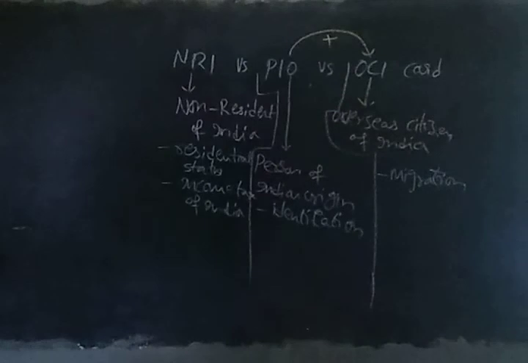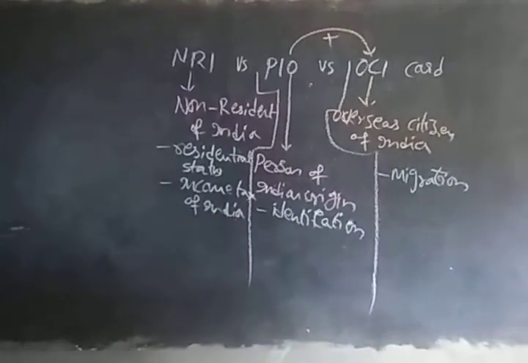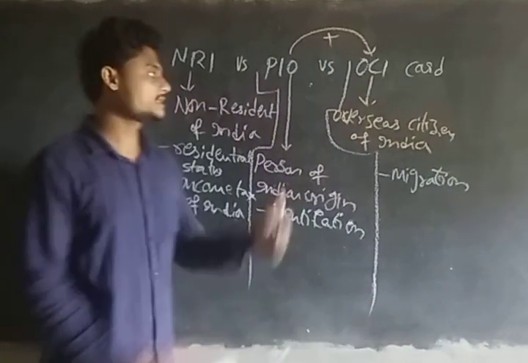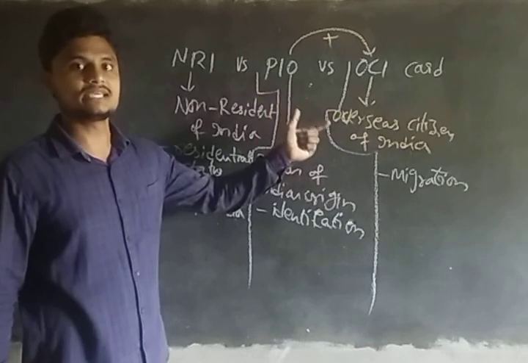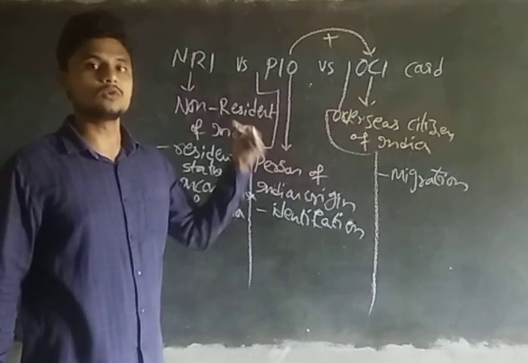So thank you. And if you see the disadvantages of the overseas citizen of India, they are not eligible for voting.